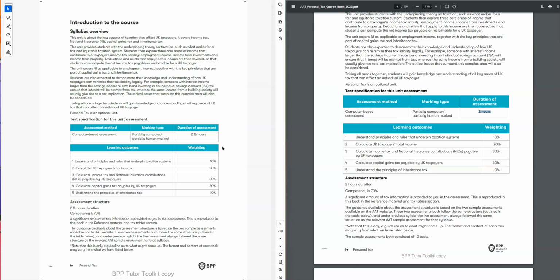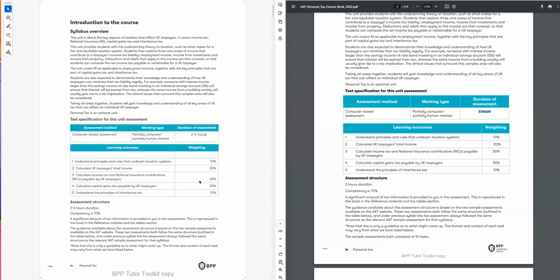The rest of the topics still look the same. We can see understanding the principle will give us 10%, UK taxpayer total income 20%, then national insurance contribution 30%, capital gain tax 30%, and the inheritance tax 10%. From the content point of view, the syllabus area remains the same, but we now have half an hour more compared to the last paper, compared to the last Financial Act we had last year.